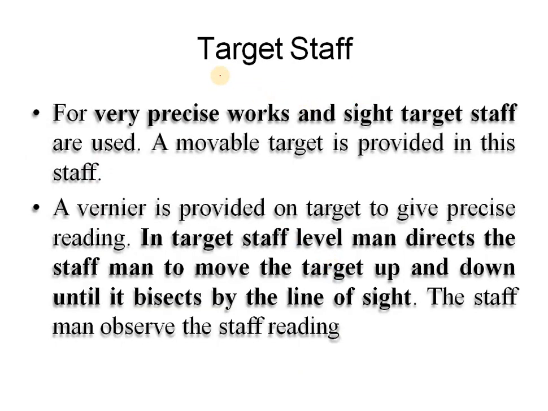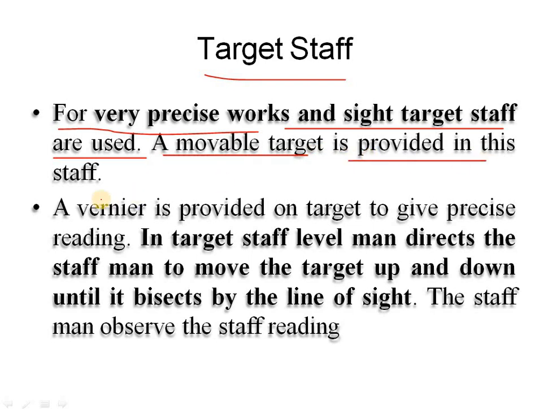And the next one is the target staff. Target staff is used for very precise works, very important and very critical works. It is important that a movable target is provided in this staff.